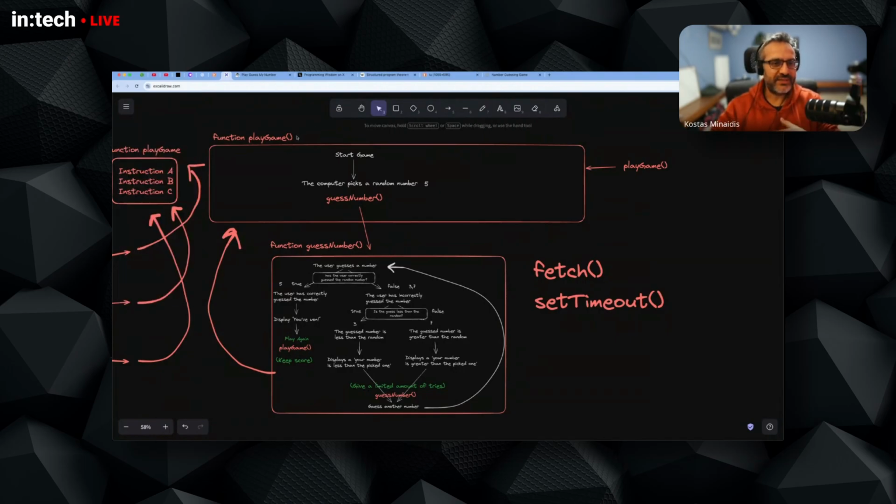You see that I picked play game for the overall program, which describes that I'm actually building a game. So I'm starting the game. And then guess number is some part of the program that gives the users the ability to guess a number and check their result. So the name was not picked arbitrarily. It has to describe the actual logic of the function.